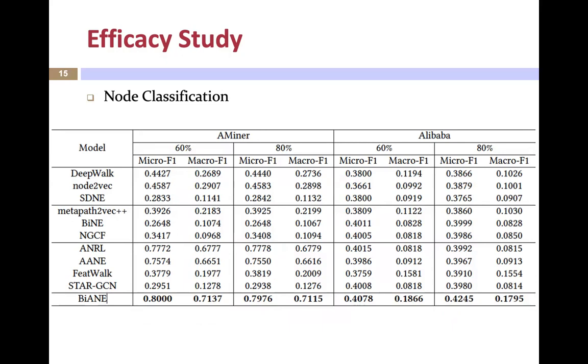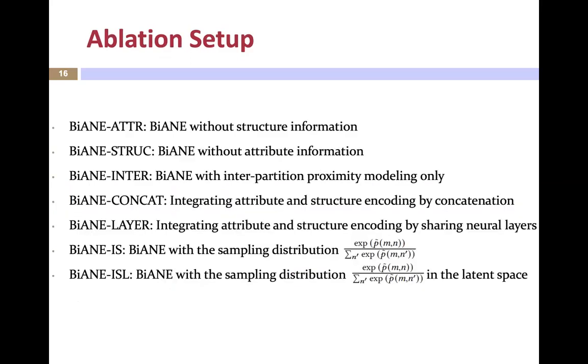As for the node classification, we randomly select 60% and 80% of nodes to train a logistic regression classifier and test its performance on the rest of the nodes. As indicated in this table, BiANE also outperforms other models. The reason is that BiANE can effectively preserve attribute-structure correlation, which can help to better integrate attribute information and extract rich features to embed networks.